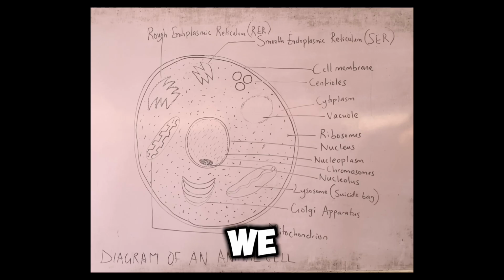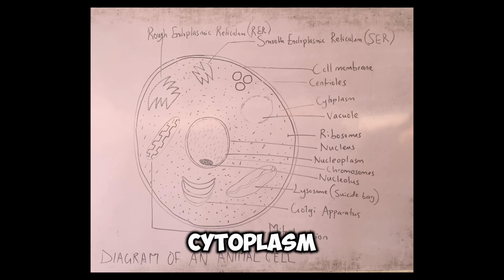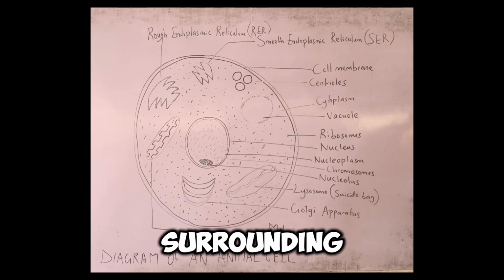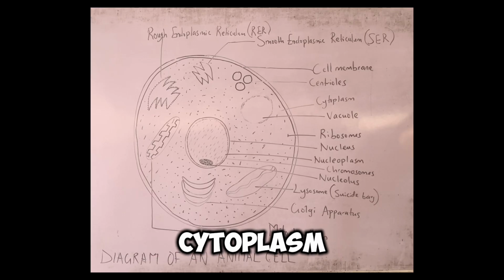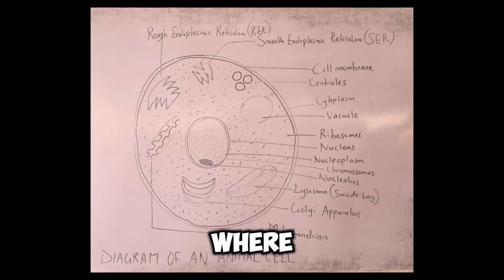Number two, we have an organelle known as the cytoplasm. Now, basically, what you need to know is that the cytoplasm is the jelly-like fluid where all cell organelles are found. Okay, so looking at the diagram, where all those organelles you see are located, that surrounding environment is what we call the cytoplasm. All right. Now, what is the main importance of the cytoplasm? It is simply the site where many metabolic reactions occur within the cell.